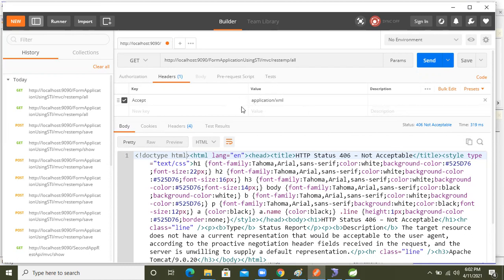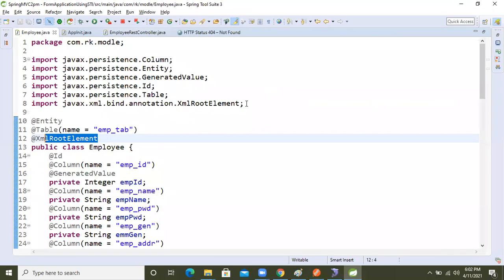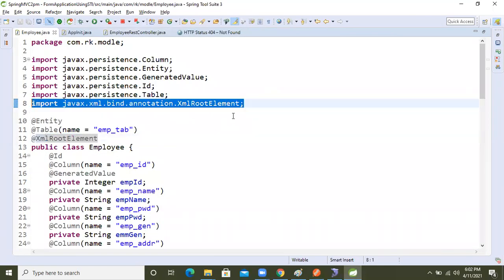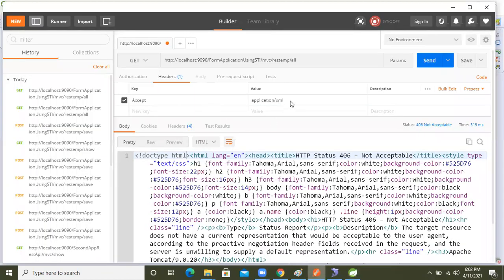I applied that annotation on top of Employee, the XmlRootElement is there. Why is it saying it like this, guys?